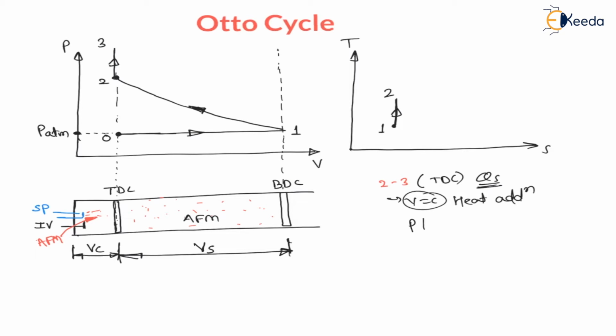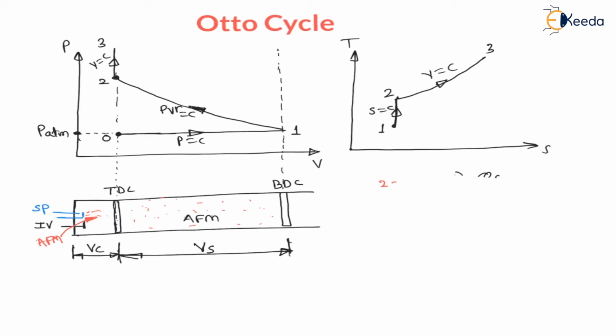During this process pressure will increase, temperature will increase, but volume is constant, and as it is heat supplied, entropy must increase. During heat addition entropy always increases. Therefore 2 to 3 will go like this, constant volume, right? And my dear students, 0 to 1 is constant pressure, that we know. 1 to 2 is reversible adiabatic, that is PV raised to gamma is equal to constant. 2 to 3 is constant volume. 1 to 2 is reversible adiabatic, means isentropic, entropy is constant, and 2 to 3 is a constant volume process. It is also called constant volume heat addition process, right?